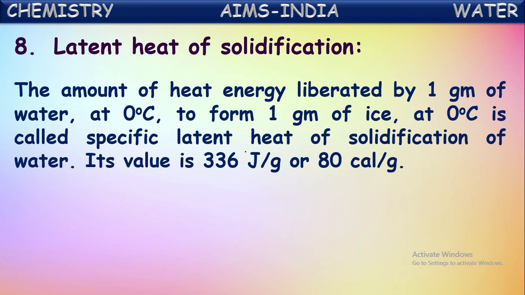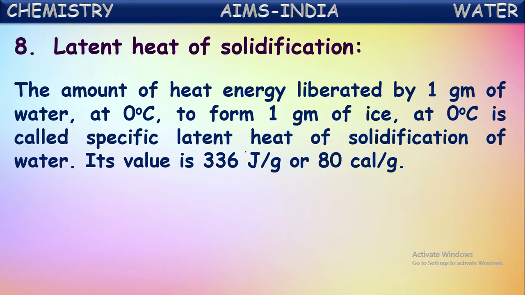And any liquid will absorb heat energy while converting into vapor form. Here, while converting into ice form, water slowly releases its energy out. The amount of energy liberated by water while converting into ice at the same 0 degrees Celsius temperature is called latent heat of solidification.